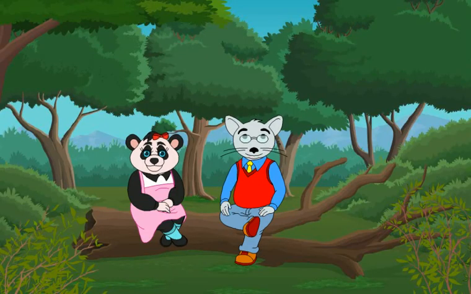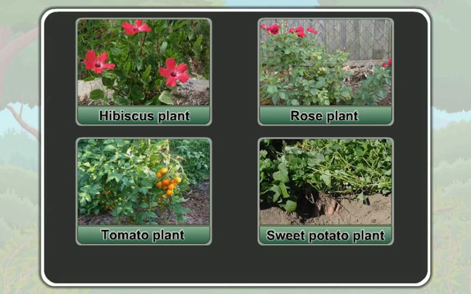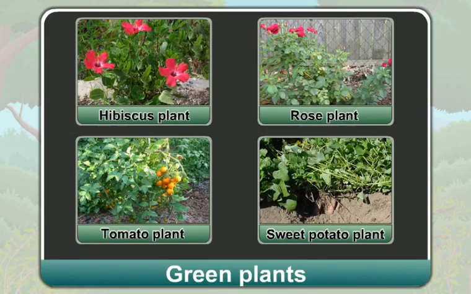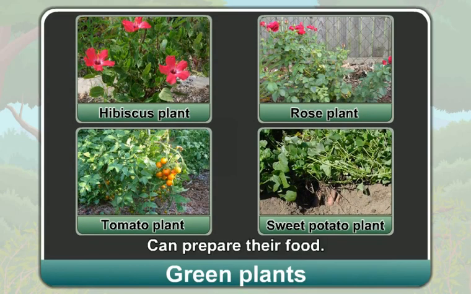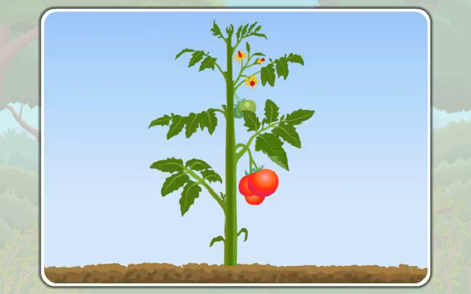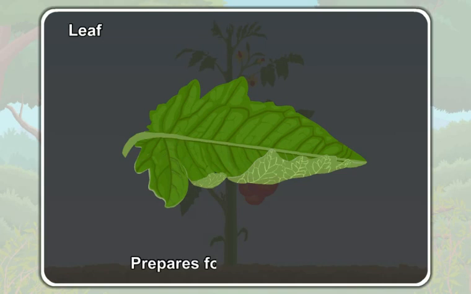Dear students, now let me recall what we have learned so far. Only green plants can prepare their food. A leaf prepares food for the plant.